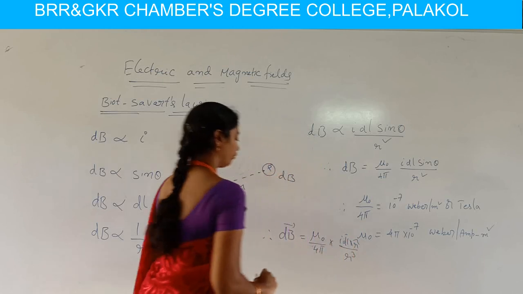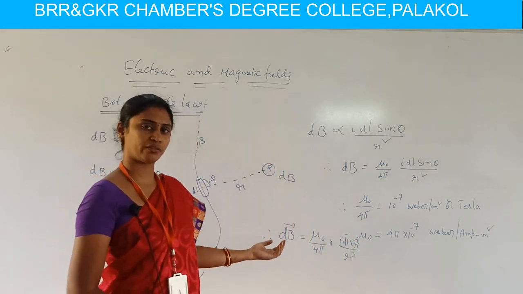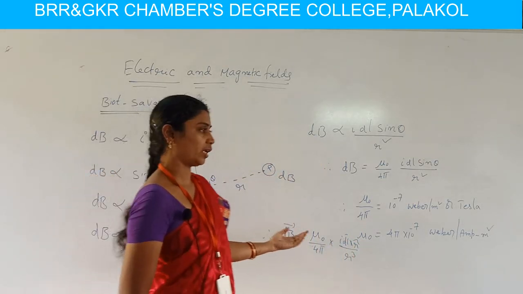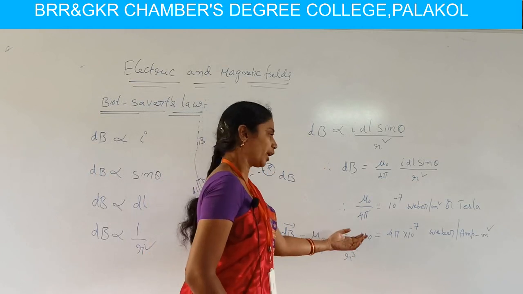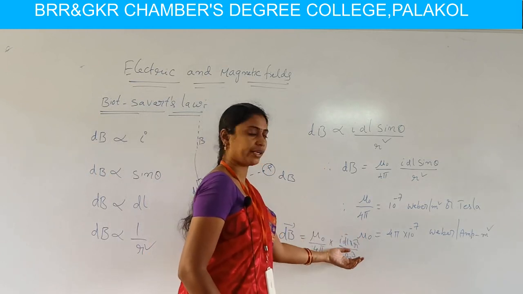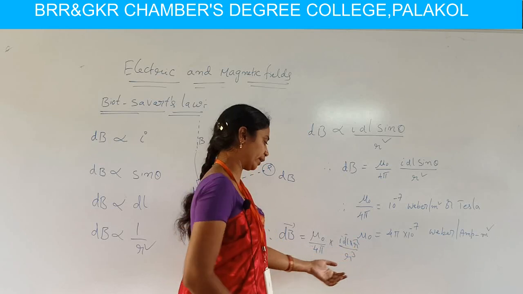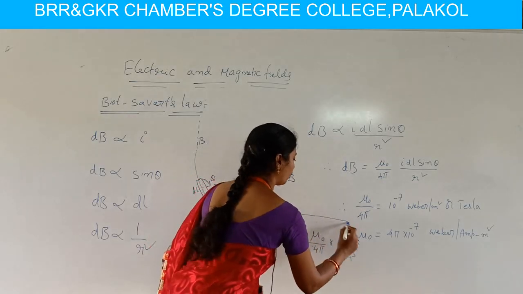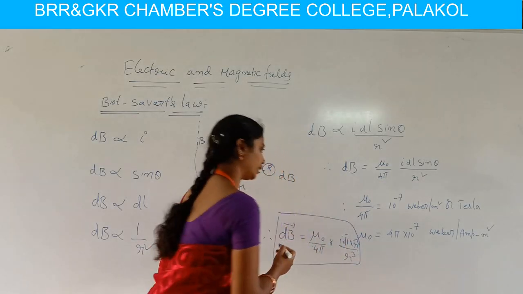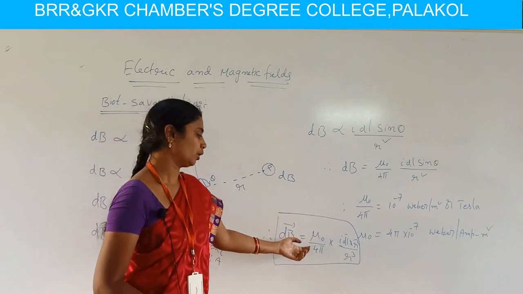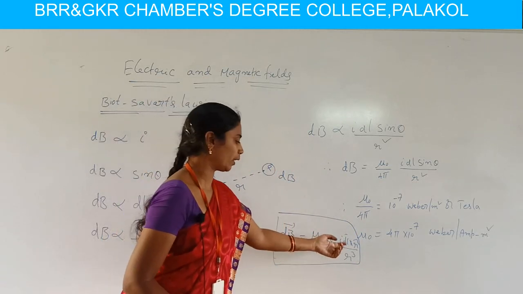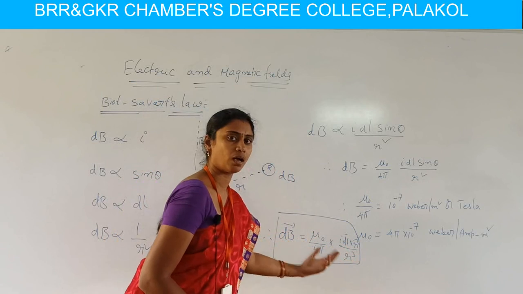Here for writing this magnetic field induction in vector form, we use a unit vector, which is multiplied and divided both in numerator and denominator. Then we have vector form of this magnetic field induction, dB bar is equal to mu naught by 4 pi into I dl bar cross r cap by r cube.